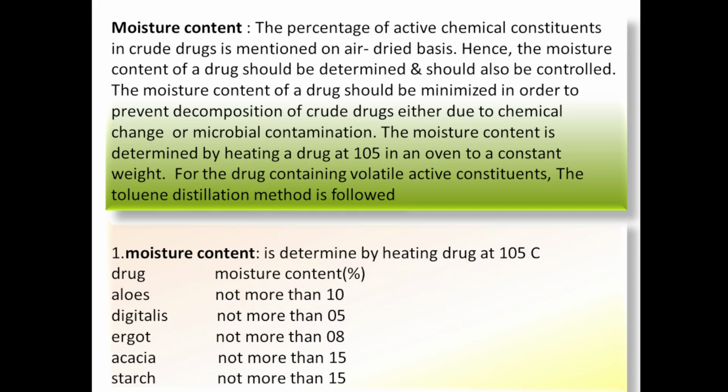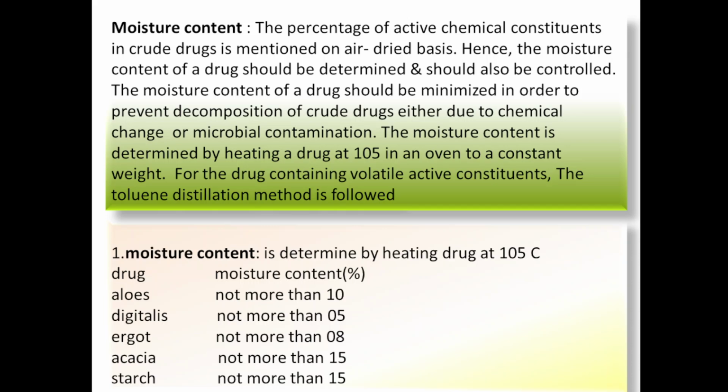The moisture content is determined by heating at 105 degrees Celsius in an oven to a constant weight. For the drug containing volatile oil constituent, the toluene distillation method is followed. So to determine the moisture content, suppose 10 gram of drug is taken. Take the weight of empty container. In that empty container, take 10 gram of drug.